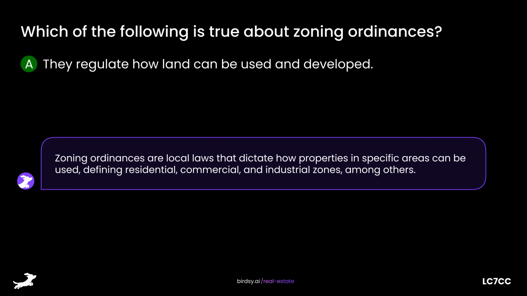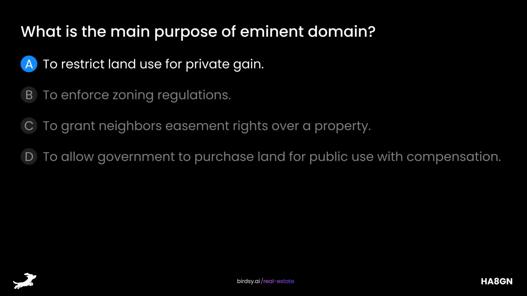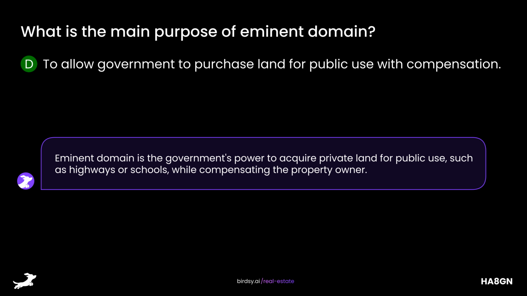zones, among others. What is the main purpose of eminent domain? Is it A, to restrict land use for private gain? B, to enforce zoning regulations? C, to grant neighbors easement rights over a property? Or D, to allow government to purchase land for public use with compensation? The answer is D, to allow government to purchase land for public use with compensation. Eminent domain is the government's power to acquire private land for public use, such as highways or schools, while compensating the property owner.